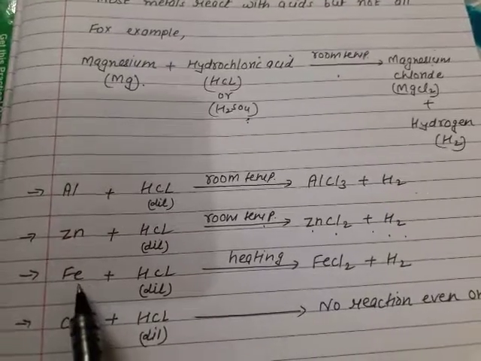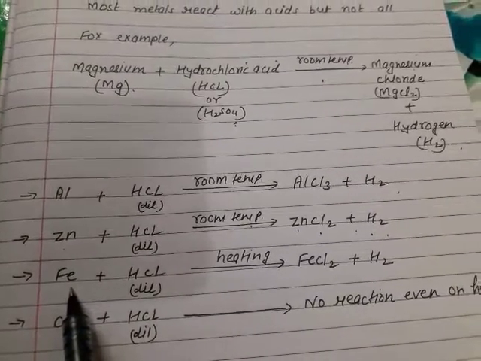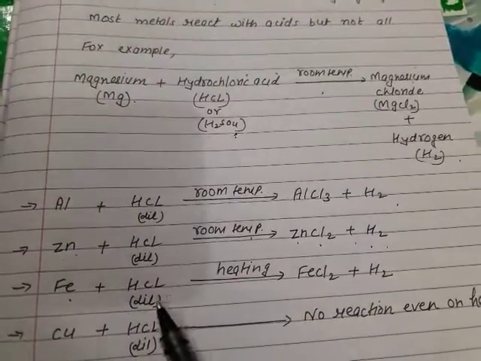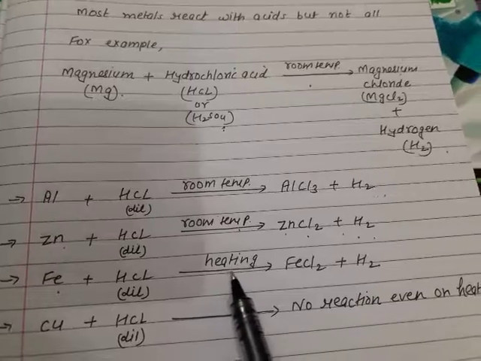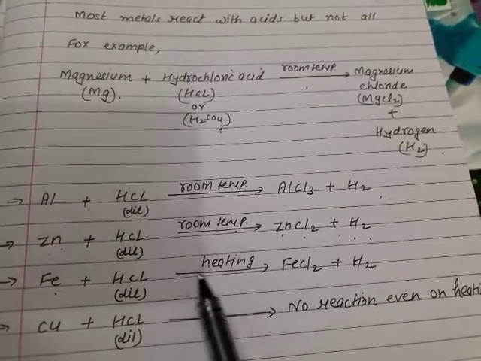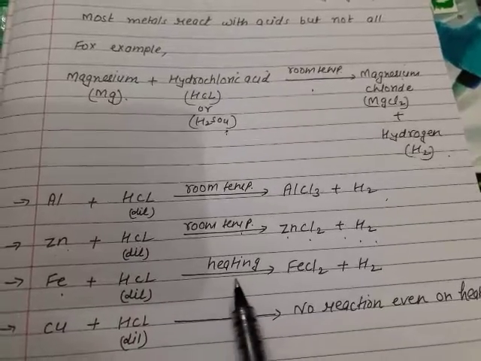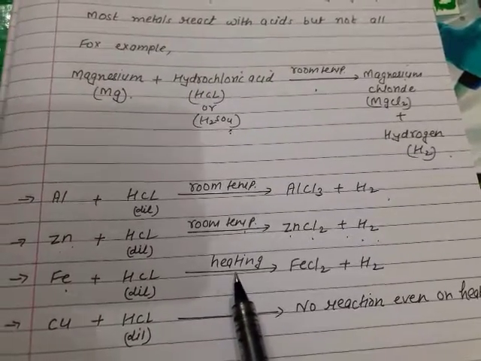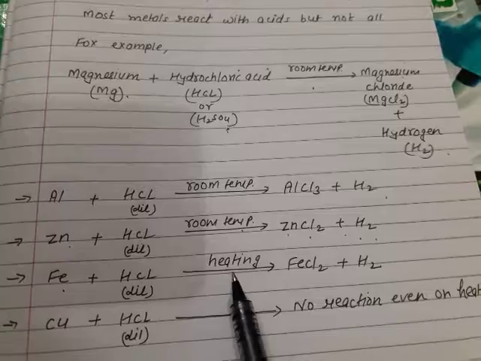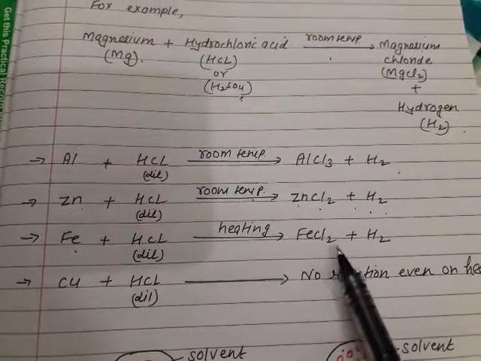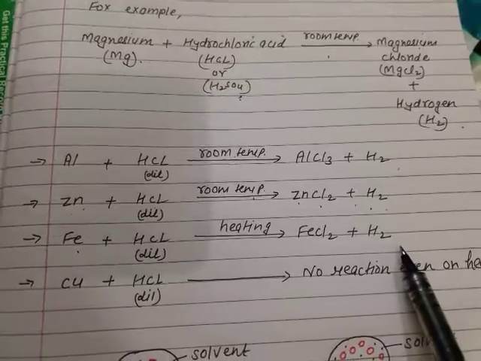Now iron is less reactive in comparison to these metals, so we need to heat the mixture. It will not give the reaction at room temperature. We have to heat the reaction mixture. On heating, we will get what? Iron chloride and hydrogen gas.